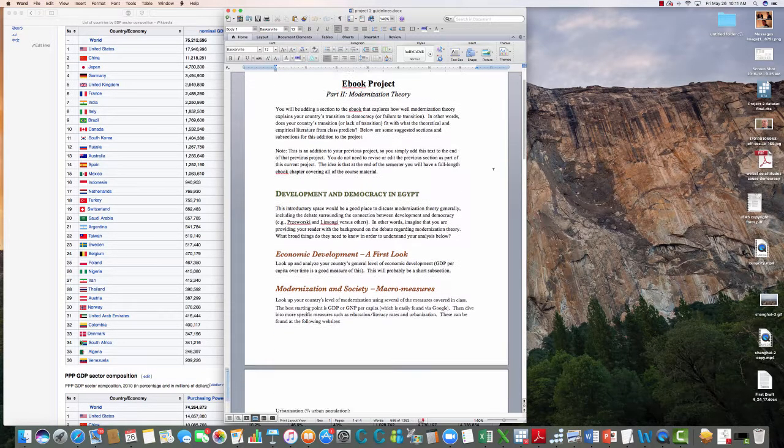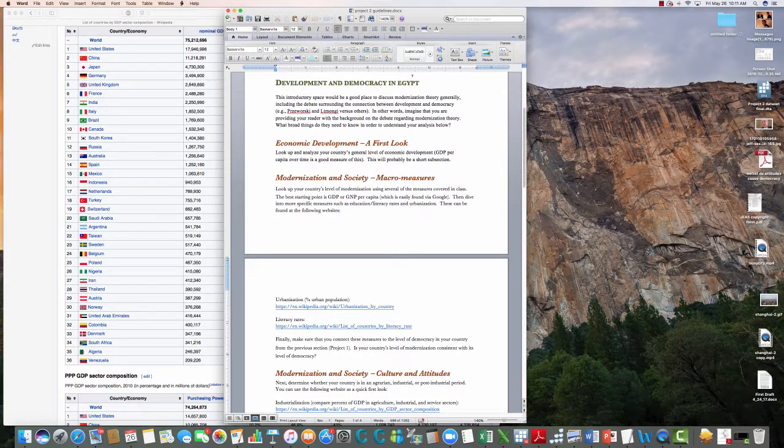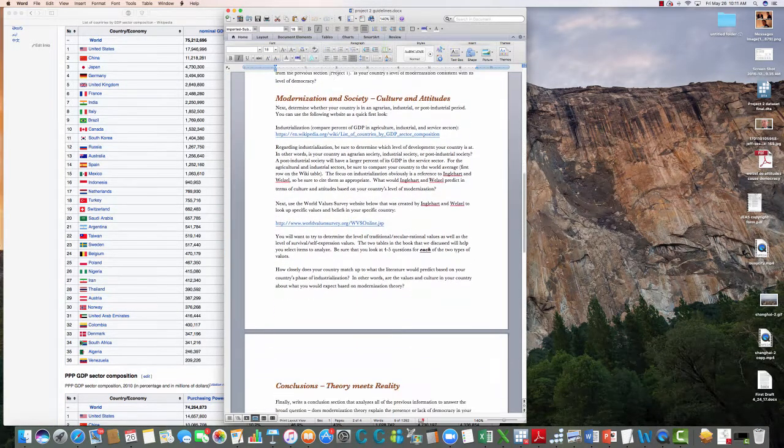So this is the guidelines again. Notice it still has the section that we're going to add with the subsections. The last video covered this subsection here and this subsection here, so we're going to go down to culture and attitudes, which is directly from the Englehart and Welzel, as well as a Welzel article that we read a couple of weeks ago. So the first thing, you notice I got a couple of more links for you.